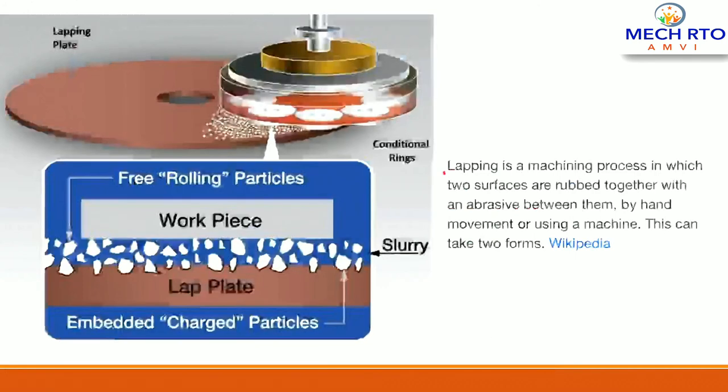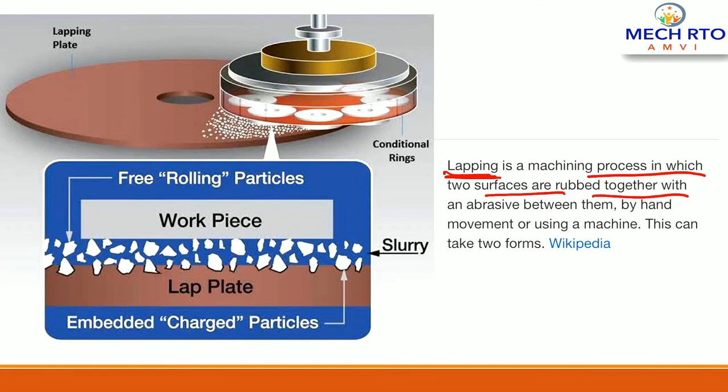Guys, consider this lapping operation. So lapping operation. What is lapping operation? Lapping is a machining process in which two surfaces are rubbed together with an abrasive between them by hand movement or by using a machine. This can take two forms, right? So as you can see, this is one plate, this is another tool, and these are the abrasive particles in between, right? Embedded charge particles in between, and it is basically a surface finishing process, right? Lapping. So as you can see here, this is the lapping process.